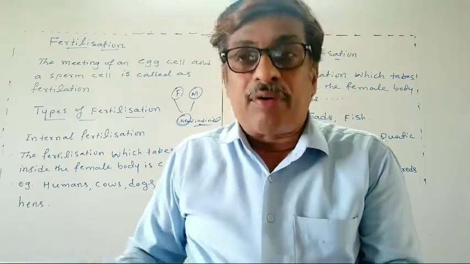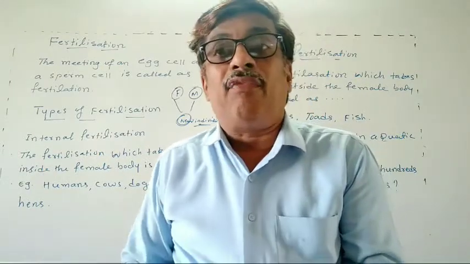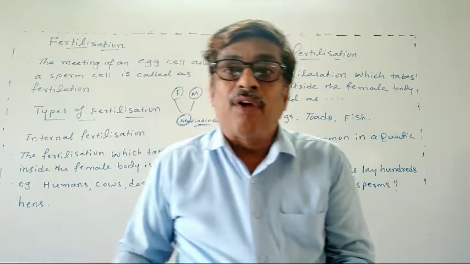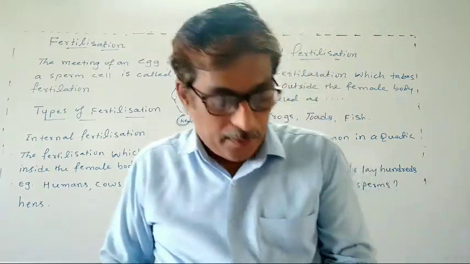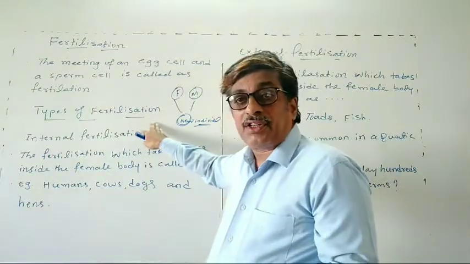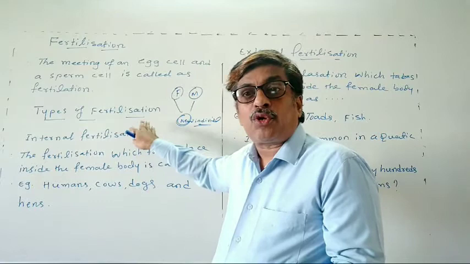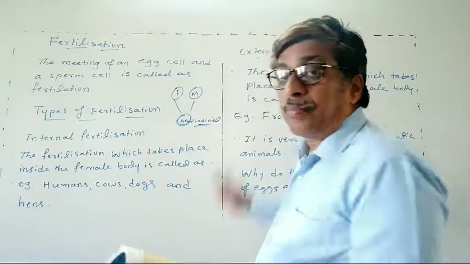See, look at your brother or sister. Some of the characters you will identify come from the father and mother. Okay, from your father and mother. See, now you will see the types of fertilization. There are two types of fertilization: internal fertilization and external fertilization.